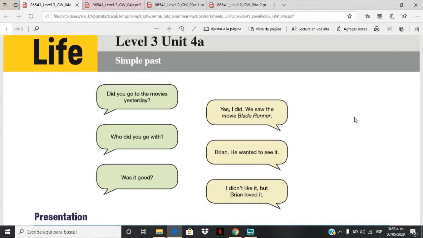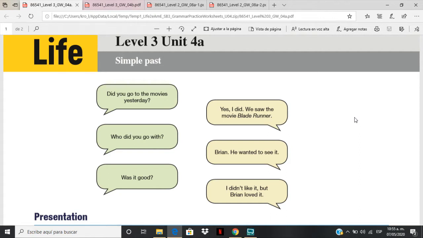So let's read these bubbles here. It says, "Did you go to the movies yesterday?" "Yes, I did. We saw the movie Blade Runner." "Who did you go with?" "Brian. He wanted to see it." "Was it good?" "I didn't like it, but Brian loved it." So, in what tense are these questions and these answers? Notice that they are in simple past, right?